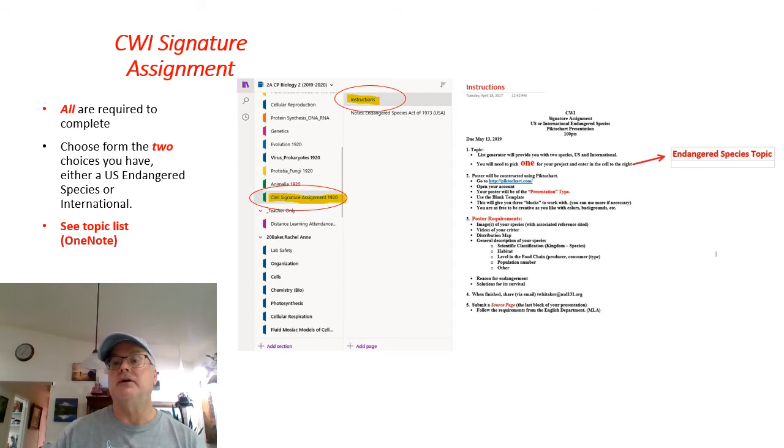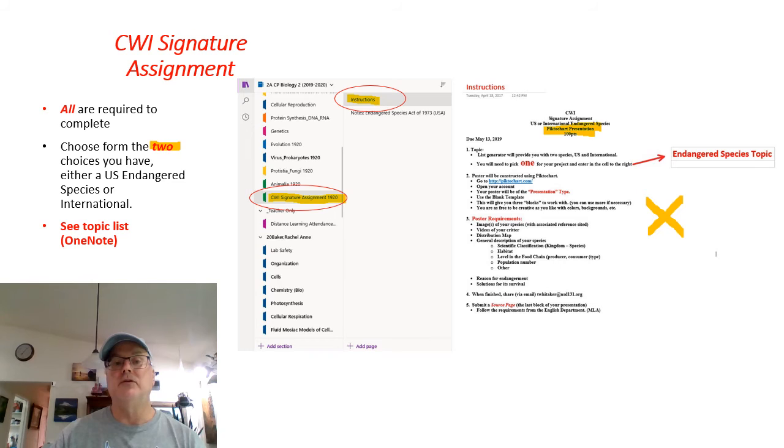What you will be doing on this signature assignment is a Piktochart presentation, not a poster. So I'll probably create a video that just outlines the presentation, because some of you probably won't be ready to start this. But you can certainly read these instructions as to what you're going to need to do on this. It's a little bit different, but it's kind of like Piktochart's version of a PowerPoint. So you're not making a video, but you will be sharing this with me, and I'll detail more later how you're going to share this with me.